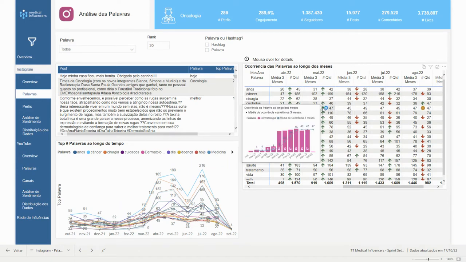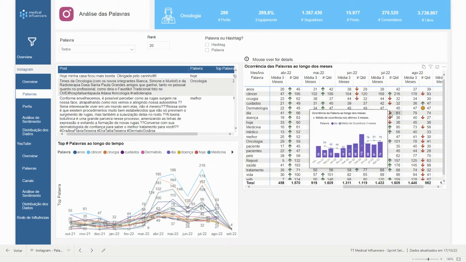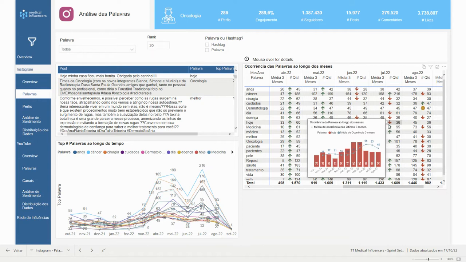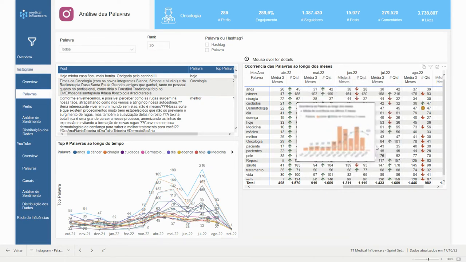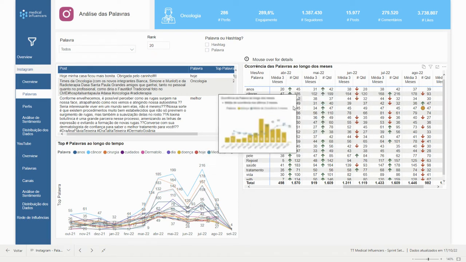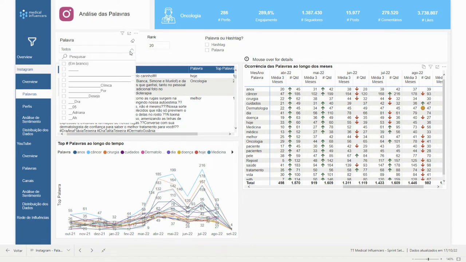So if you have a variation that is higher than 20% of the average of the last 3 months, you have a green arrow pointing up, and you have a red arrow when you have a variation that is higher than 20% less than the average of the last 3 months. And you can see the small charts here for each word that you can see here in the table. And of course, you can filter to see only hashtags or only words. And you can also choose the words that you want, right?